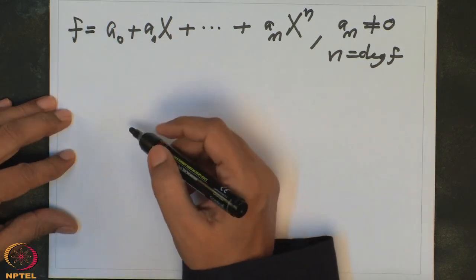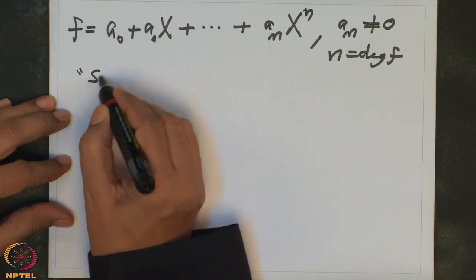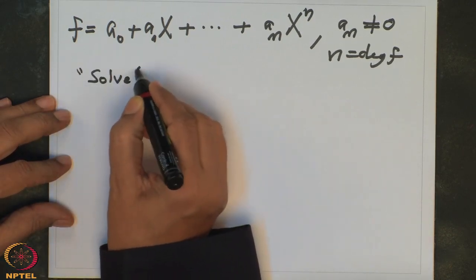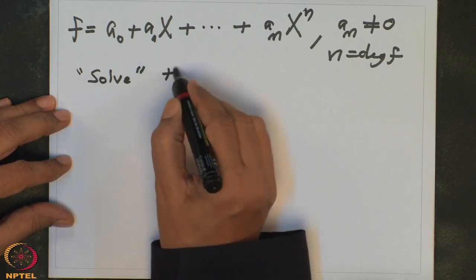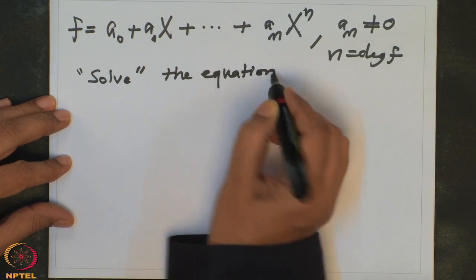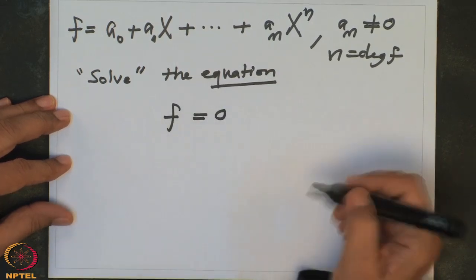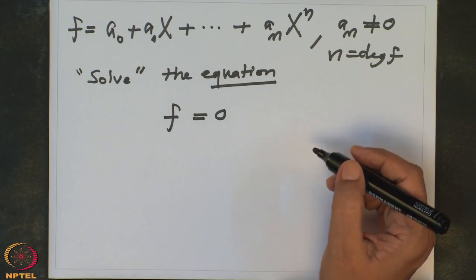And then what are we doing? So we want to solve. Again, this is not so very precise. Solve the equation. Now it's the equation f equal to 0. So what does that mean?